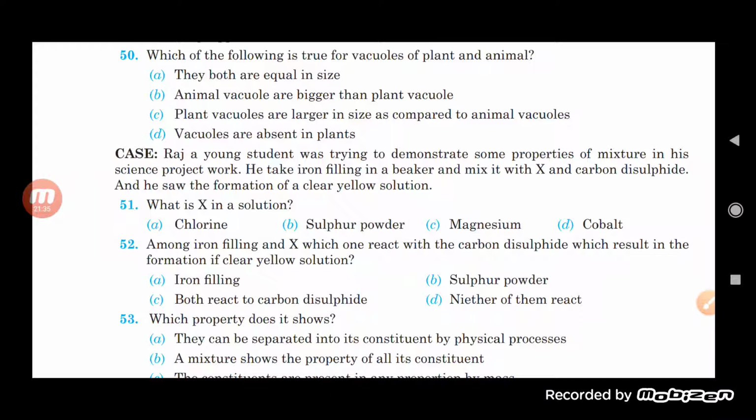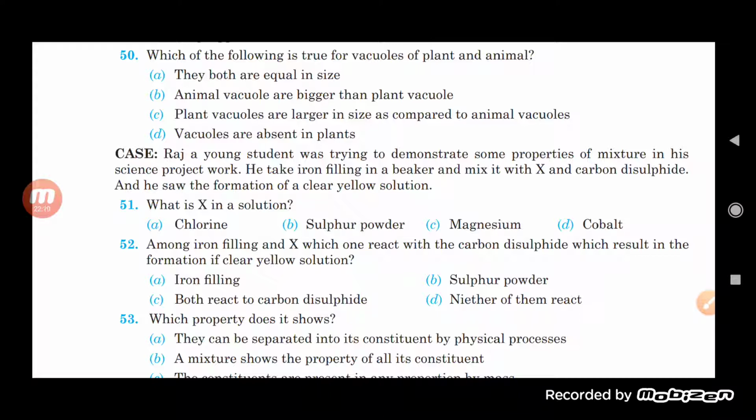Now see here, Raj, a young student, was trying to demonstrate some properties of a mixture in his science project work, and he took iron filings in a beaker and mixed them with X and carbon disulfide. He saw the formation of a clear yellow solution. The question is, what is X in the solution? So here Raj has used a mixture of iron filings, X, and carbon disulfide. He saw the formation of a clear yellow solution.